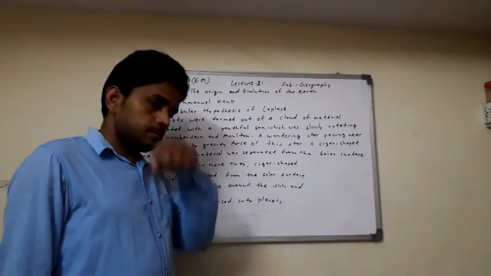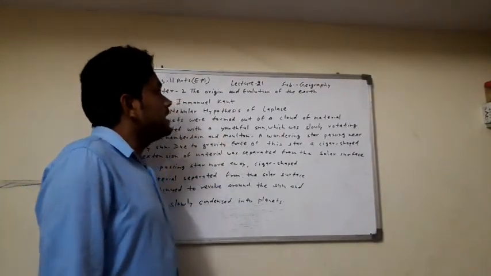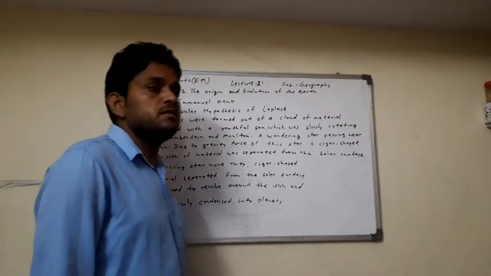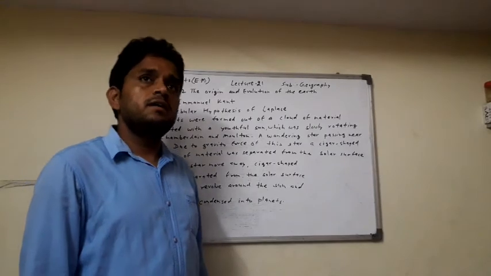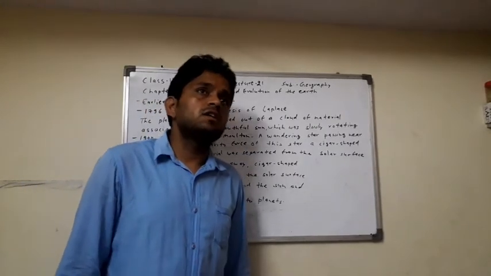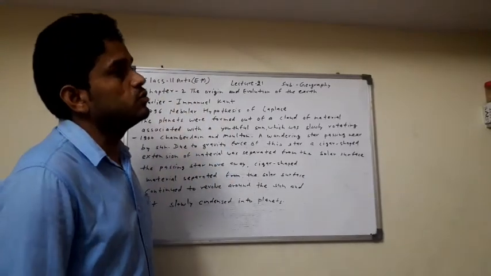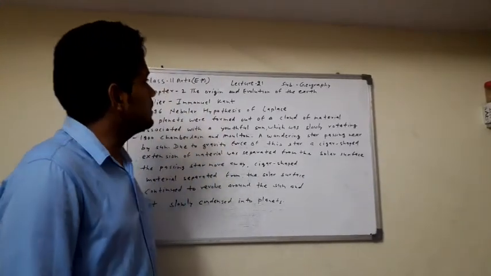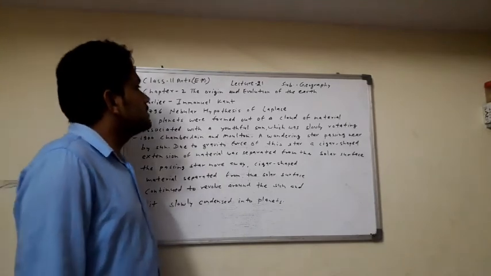Good morning, students. Now we start chapter number 2, the origin and evolution of the Earth. In the first chapter, we studied geography as an independent subject. What is geography? The description of the Earth is geography. So here we start the origin of the Earth.